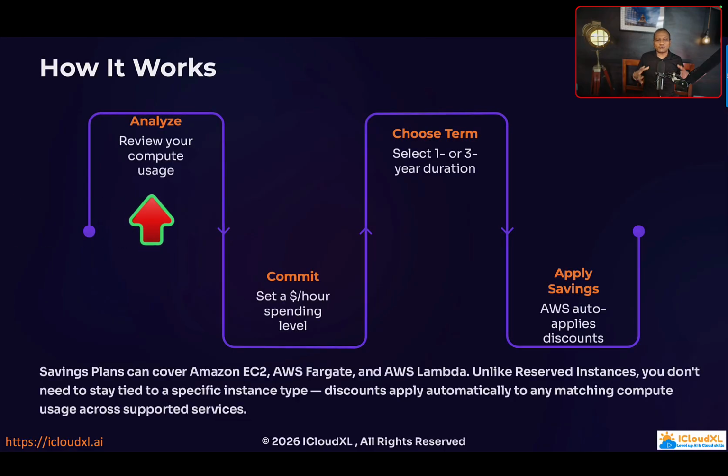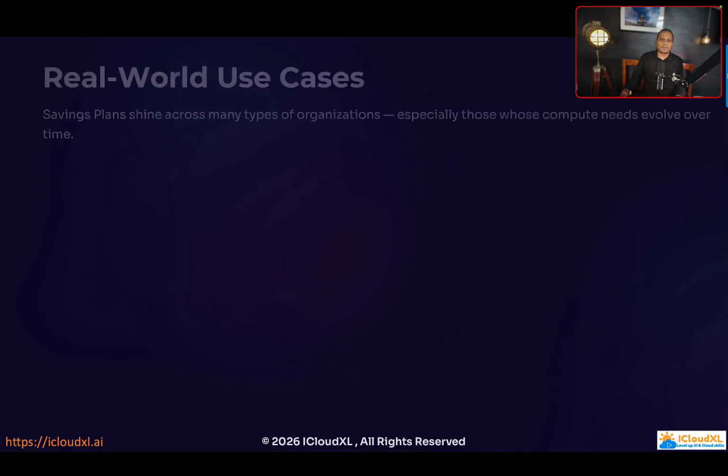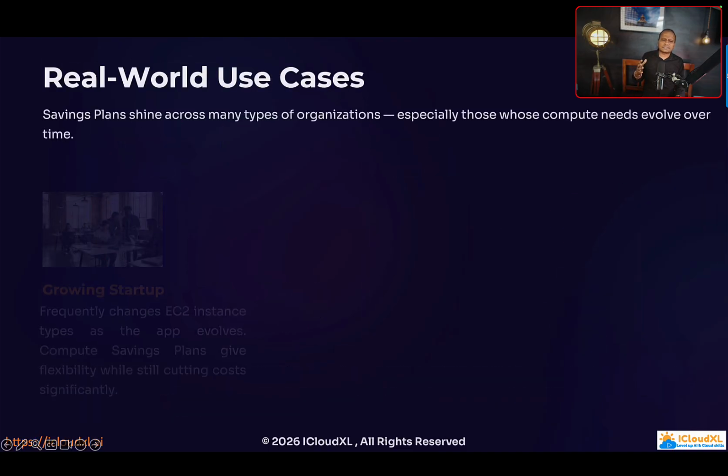The way it works is you analyze and review your compute usage, then you commit to the dollar spending, then choose a 1 or 3 year commitment duration, and then apply the Savings Plan. I will show you in the console. Let's talk about some real world use cases.